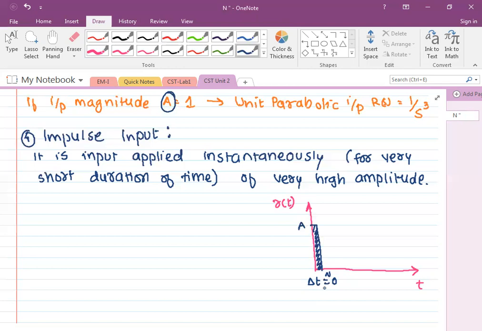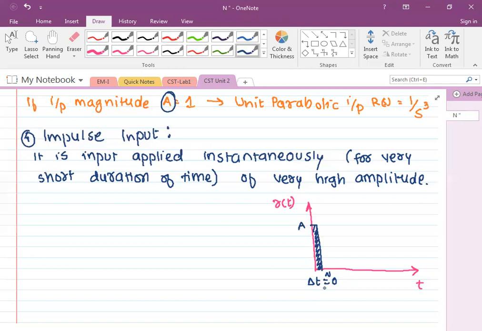Generally the circuits and equipment are tested for impulse because in practice there are certain phenomena which will generate impulse. You will study in 6th semester that impulse response is one of the most important aspects of the study in system design. समझ में आ गया impulse क्या है?